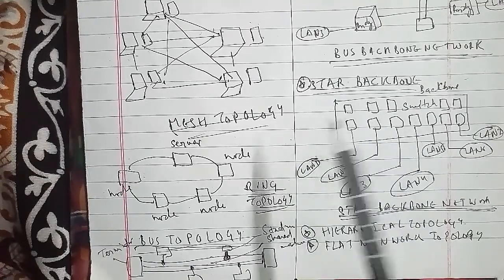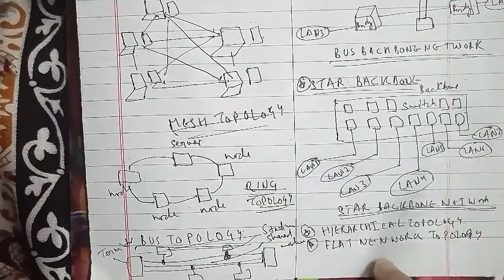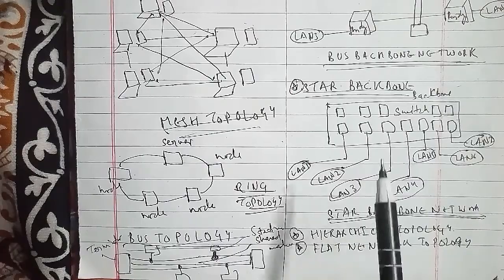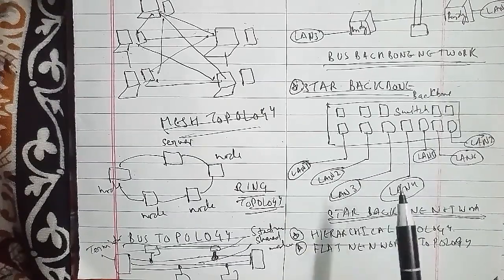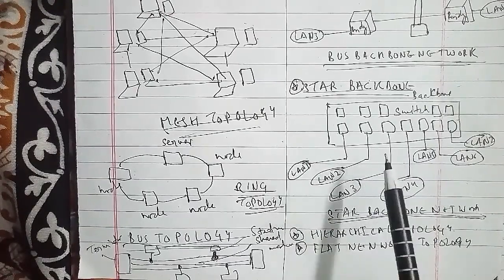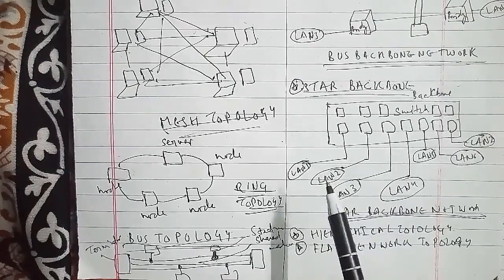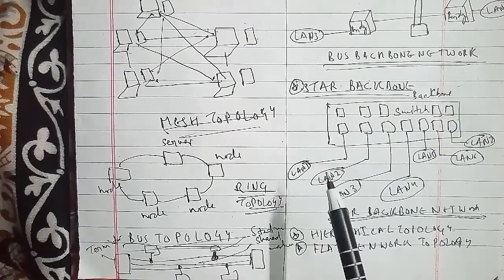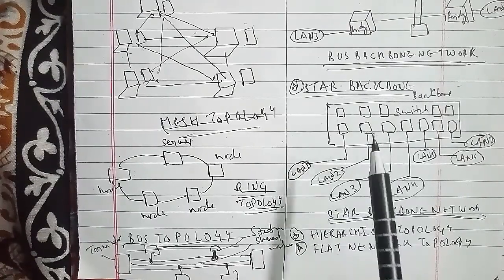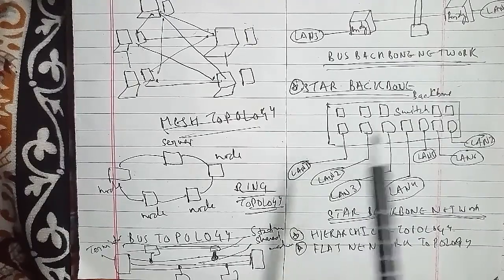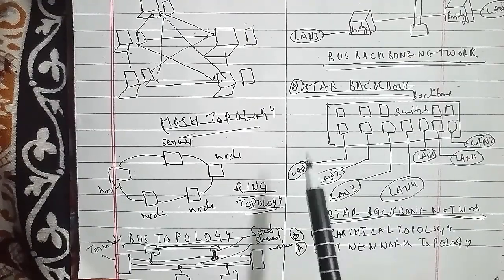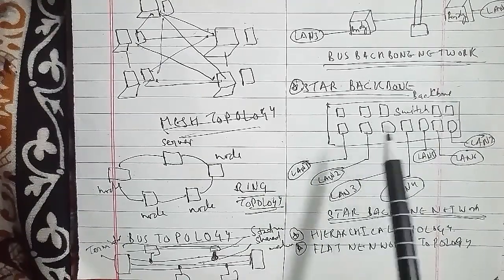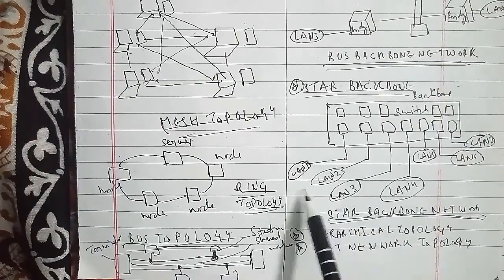Now we'll go ahead with the hierarchical topology. A typical hierarchical topology has a core layer of high-end routers and switches that are optimized for availability and performance. The second is the distribution layer of routers and switches that implement policies. The third is an access layer that connects users via lower-end switches and wireless access points.